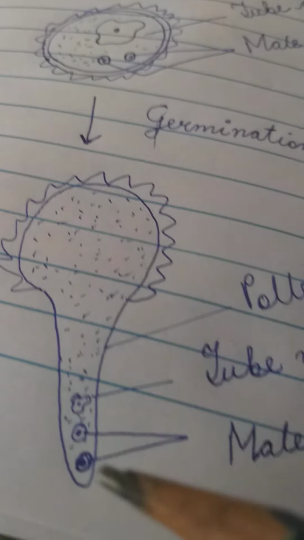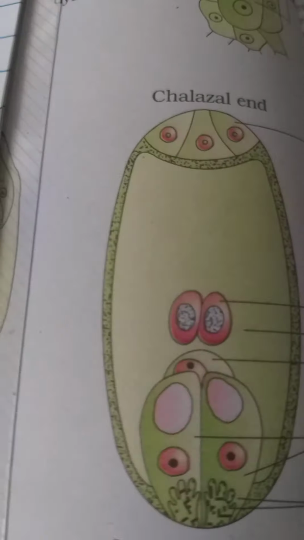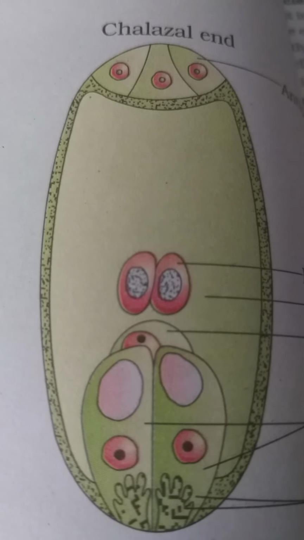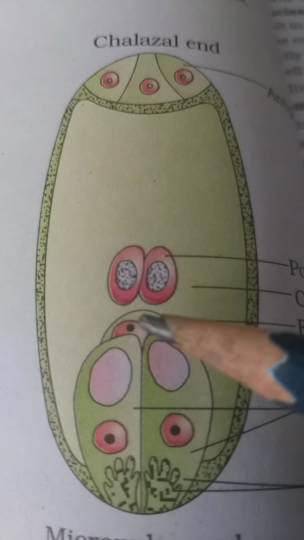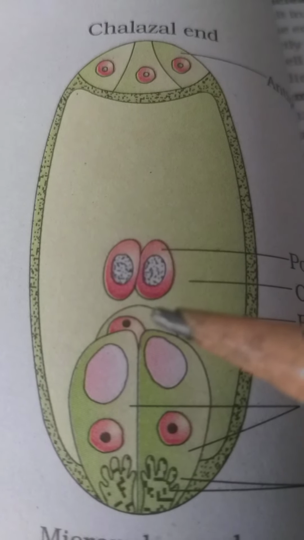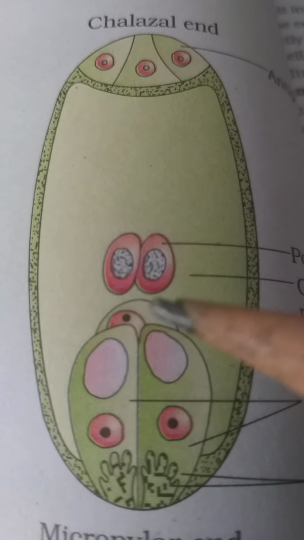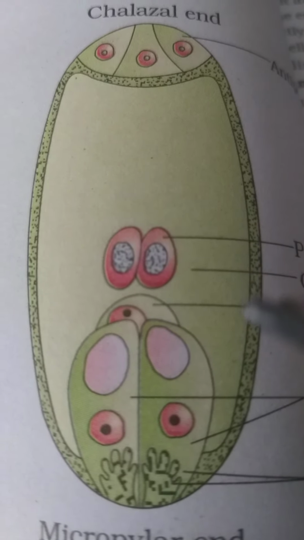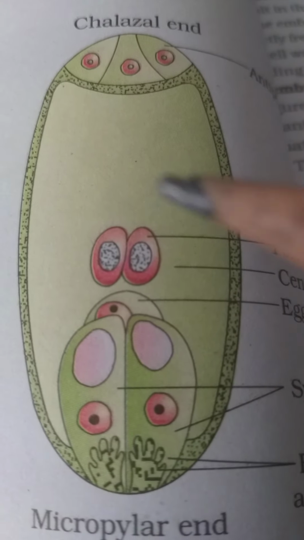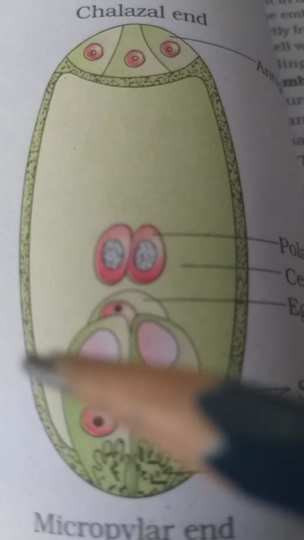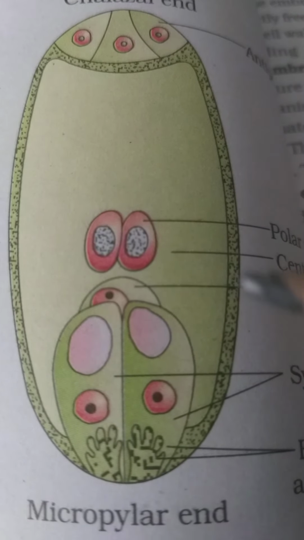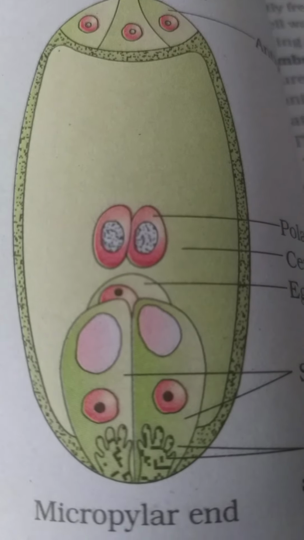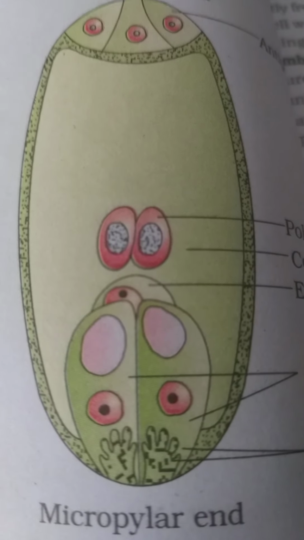On the other hand, the egg is inside the ovule. This is the egg cell or ovum or female gamete. So the male gametes must reach the embryo sac. This is the embryo sac or female gametophyte, which is present inside the ovule, and the ovule is inside the ovary.